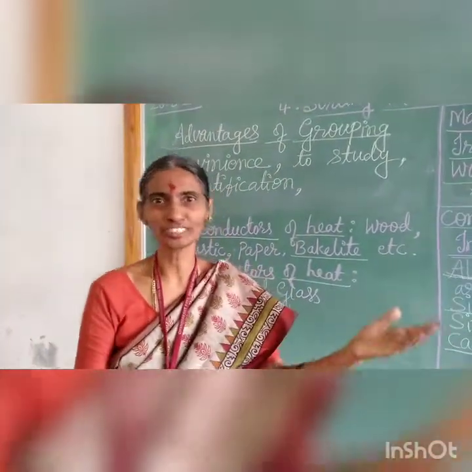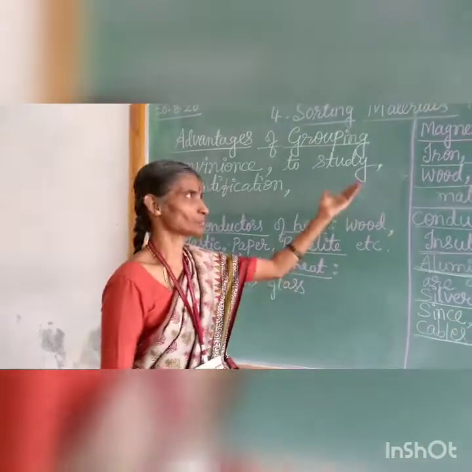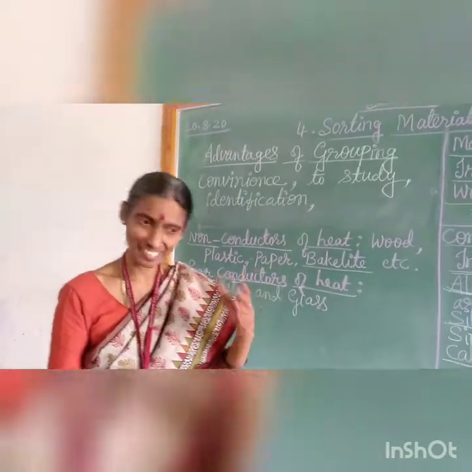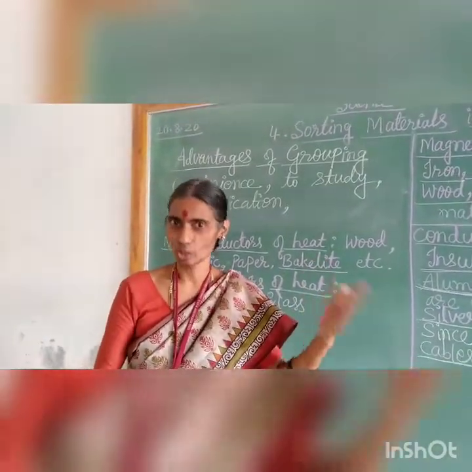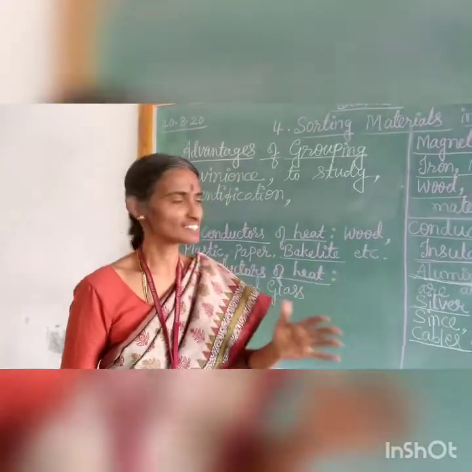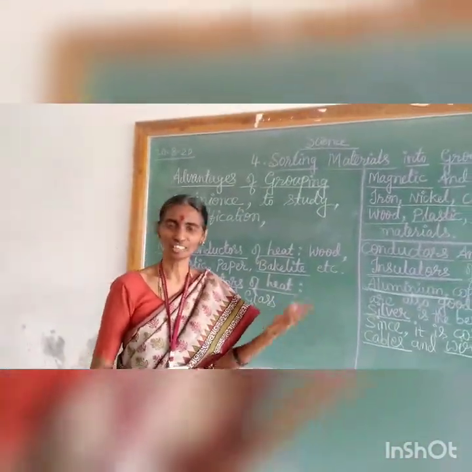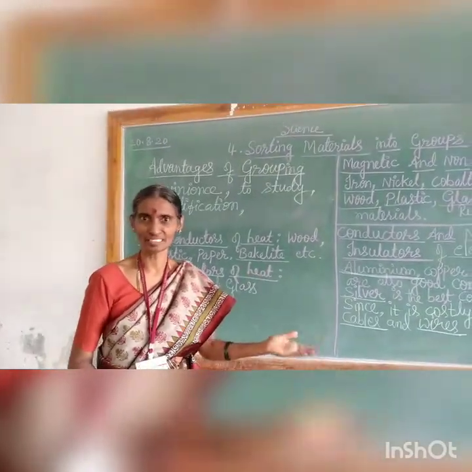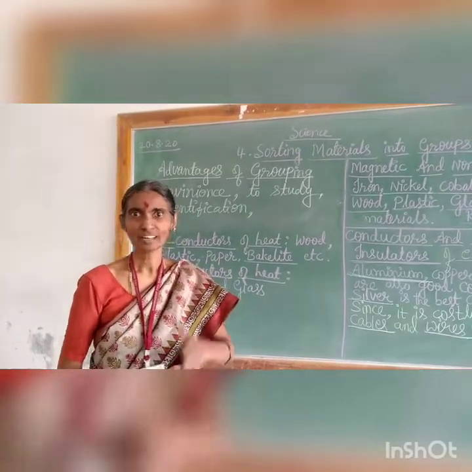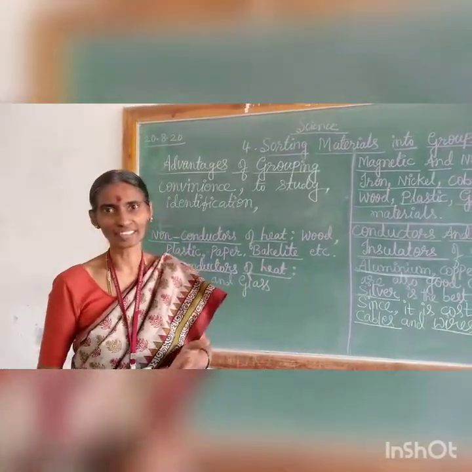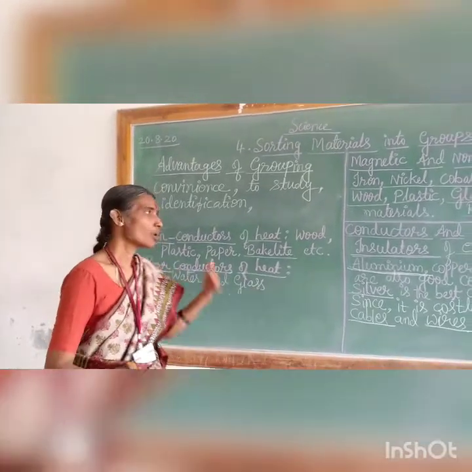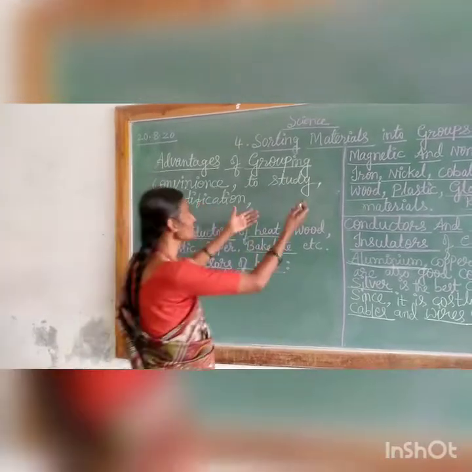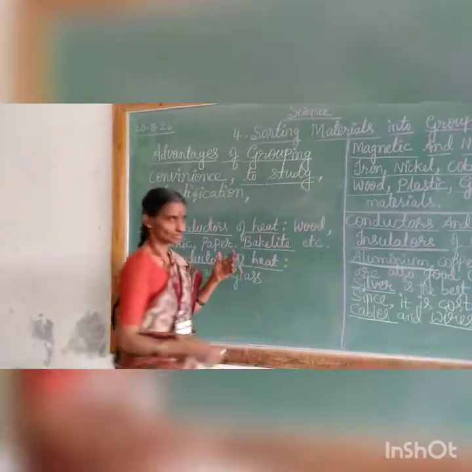In chemistry, especially, we study chapters about different metals, plastic, rubber, manufacturing of steel. In higher classes you will study all these. What are these first? Whether metals or non-metals, magnetic materials or non-magnetic materials. In this way, conductors, insulators and non-conductors of heat or electricity. In this way we can study the different materials.